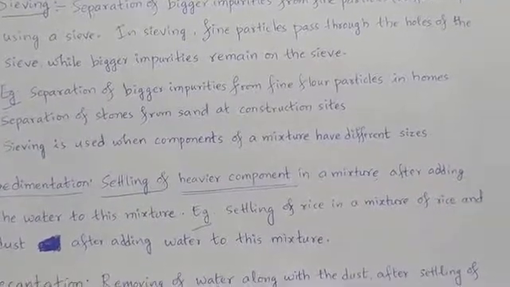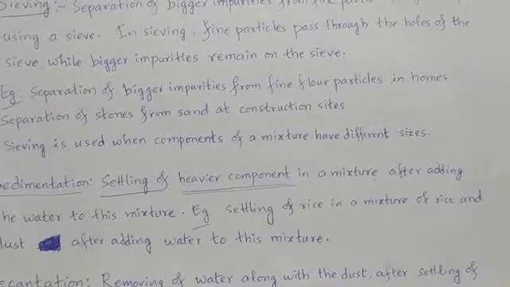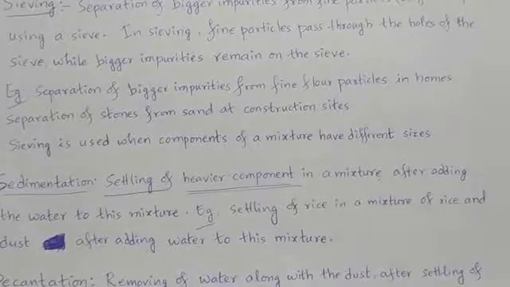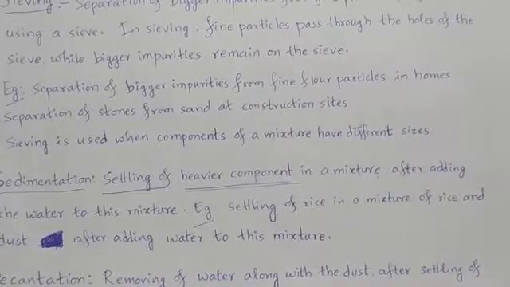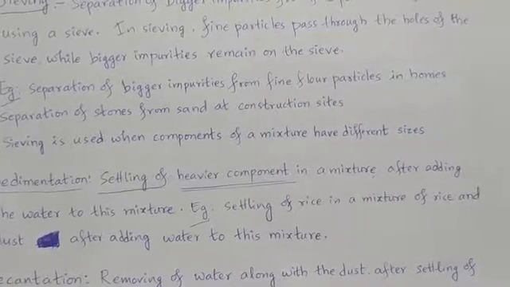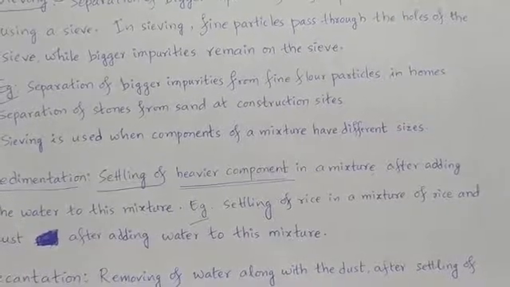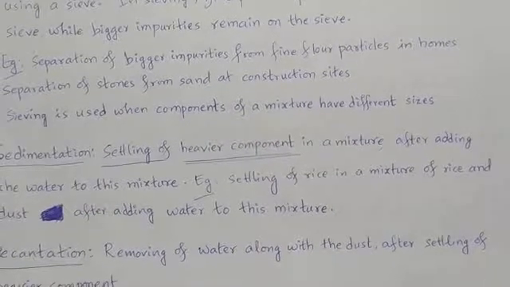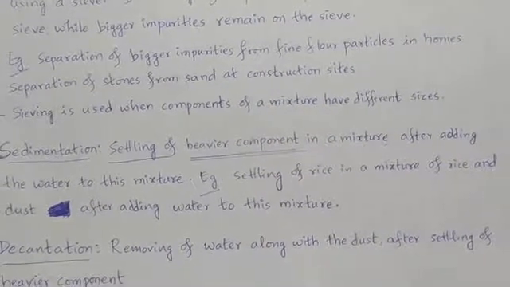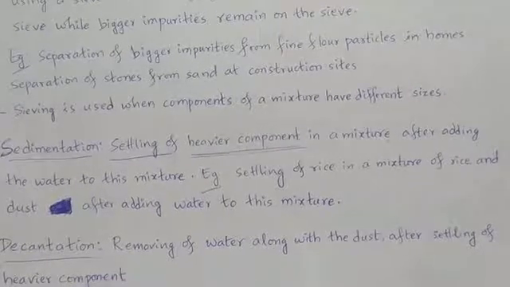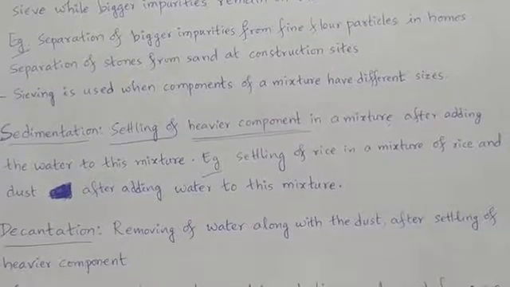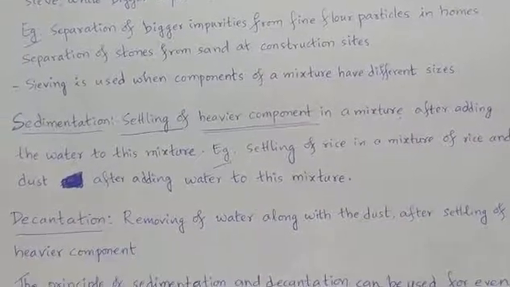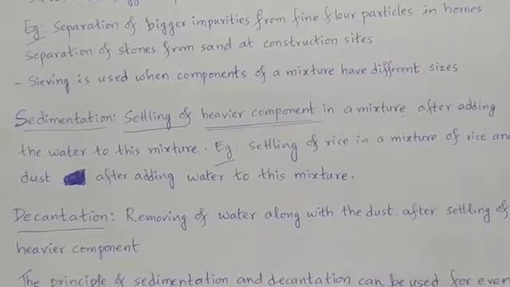Separation of bigger impurities from fine flour particles, in homes, we generally do it with wheat flour or any other flour. Before using it, we use the sieving method and separate the larger impurities. And at construction sites, we use sand and cement for constructing. But sand may contain many stones that will make the construction improper. So how to separate the stones? Using again a large size sieve. So separation of stones from sand at construction sites is also done by the sieving method.